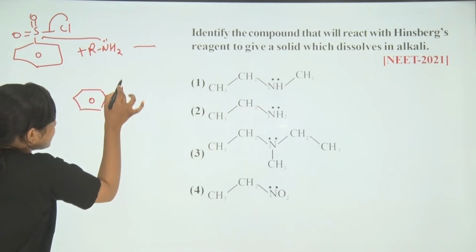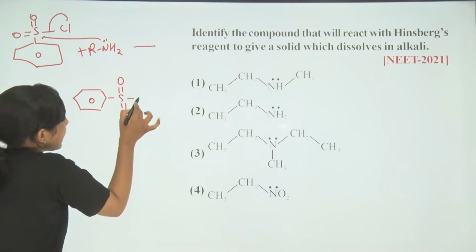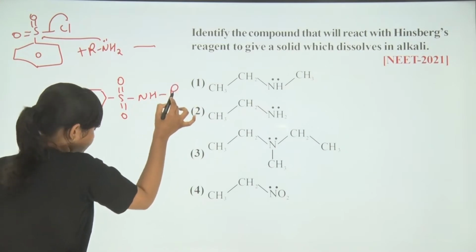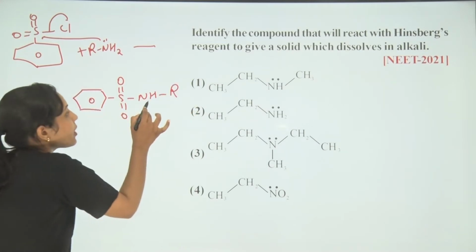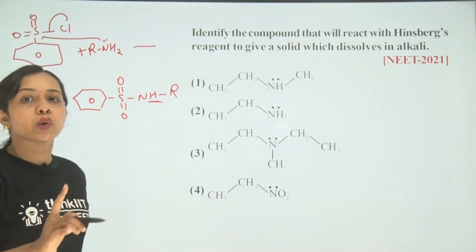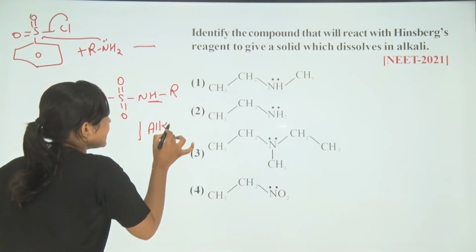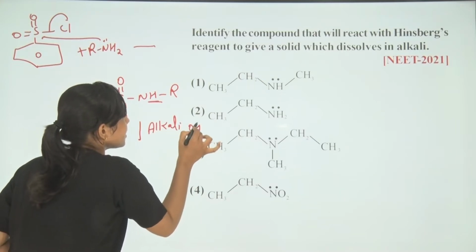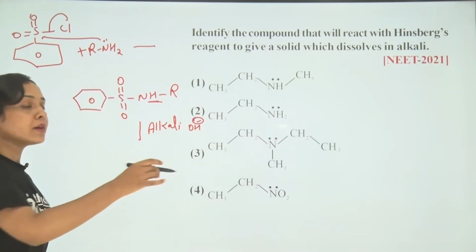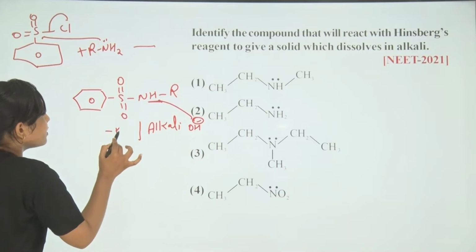This is S double bond O, NH R. You can see that this compound contains an acidic hydrogen. So when this compound reacts with alkali, that means a basic medium, this OH minus will trap this hydrogen and a water molecule will leave.